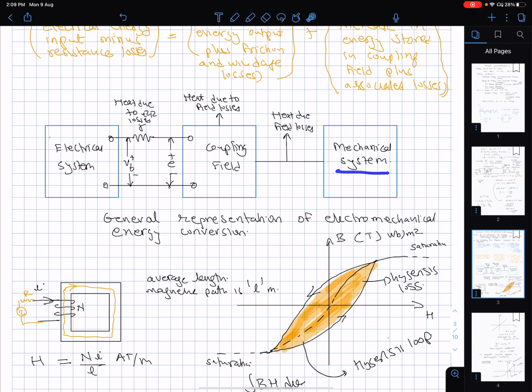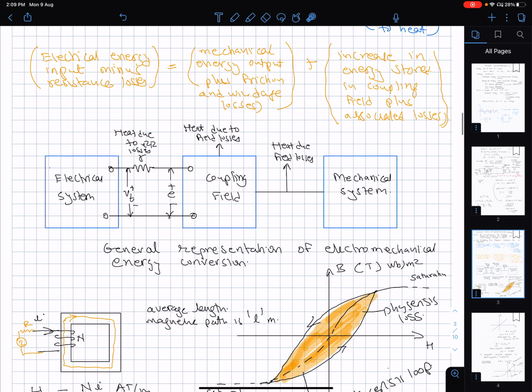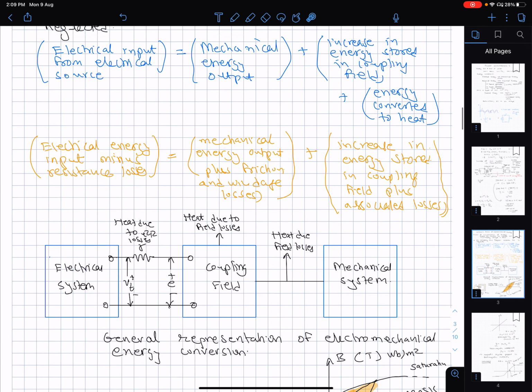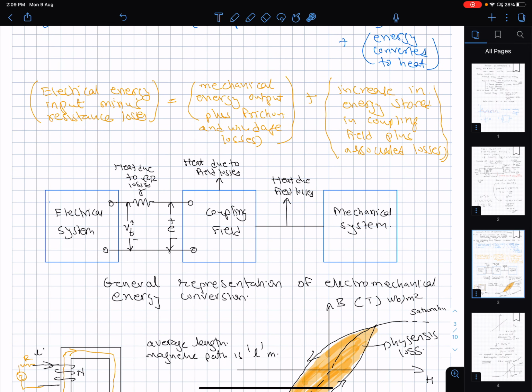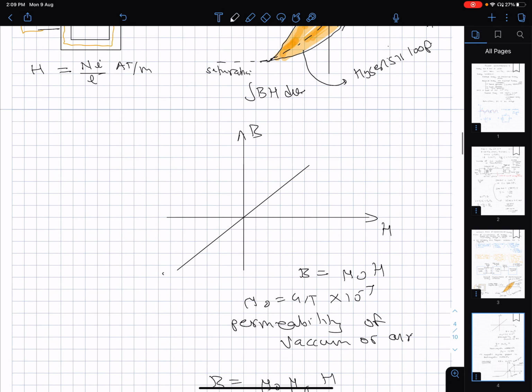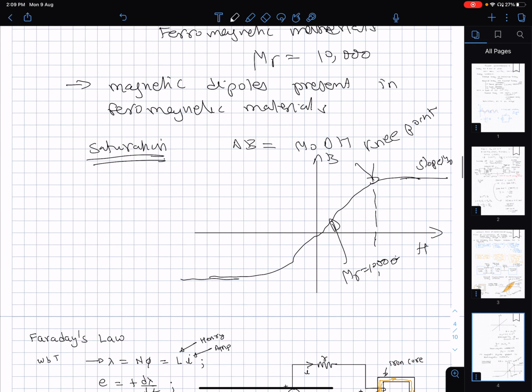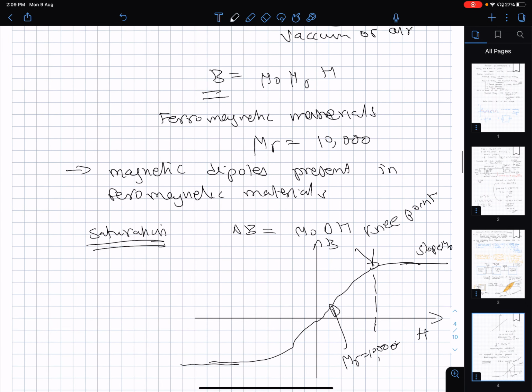And in this mechanical system, there would be some loss due to windage and frictional losses. So these are the losses which are going to happen in this system.